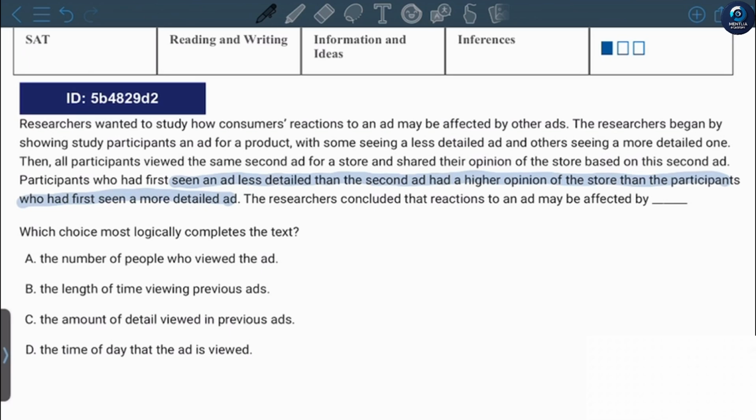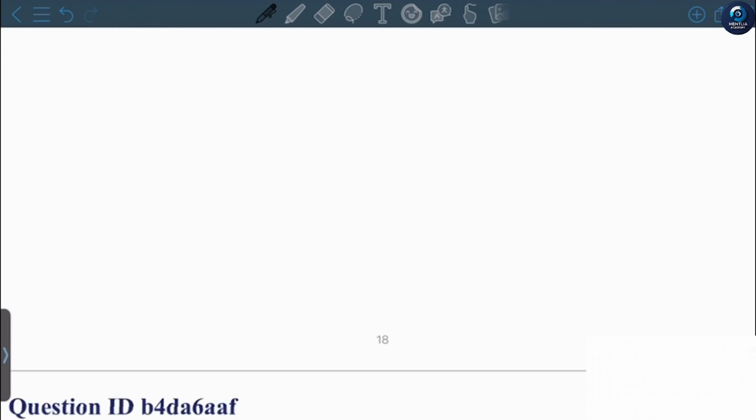Researchers concluded that reactions to an ad may be affected by the number of people who viewed the ad. No. The length of time viewing previous ads. Again, the most important thing here is detail. The amount of detail viewed in previous ads. The answer is probably C. It mentions details just like here. The time of day that the ad was viewed. It doesn't talk about the time of day that the ad was viewed by participants. And so the answer is C.